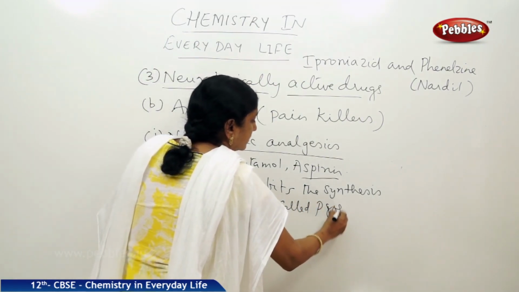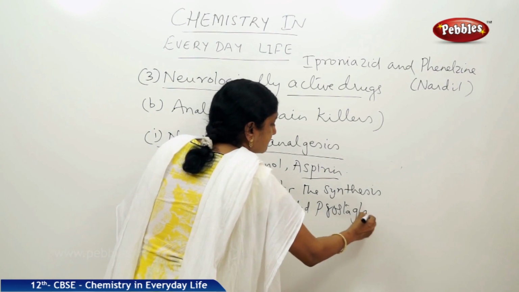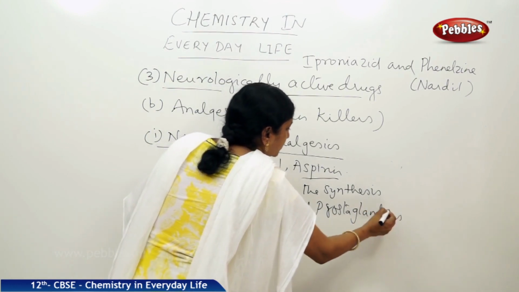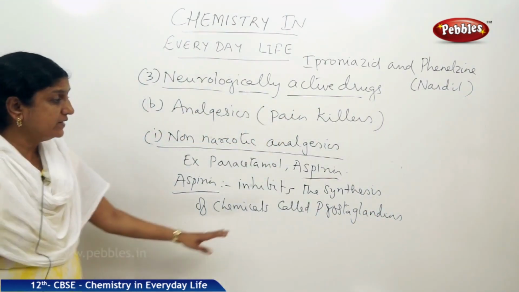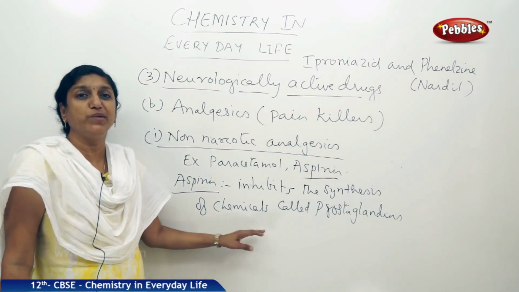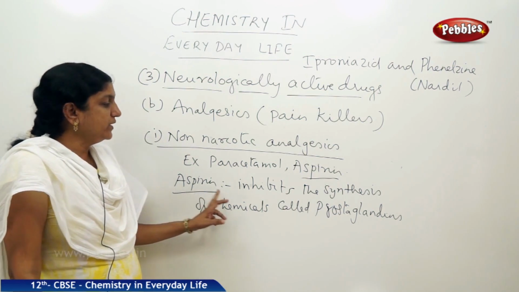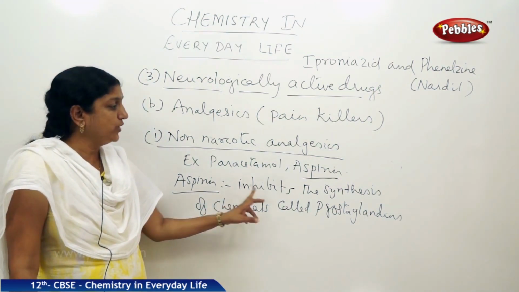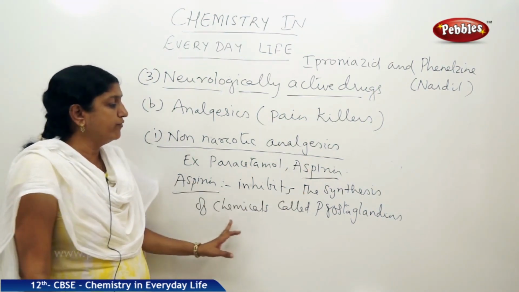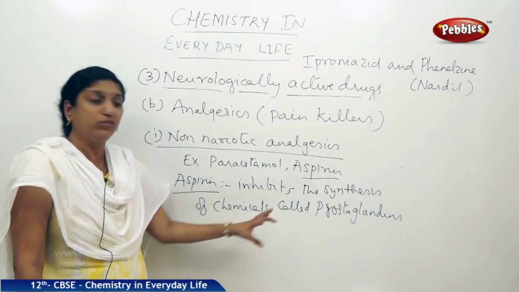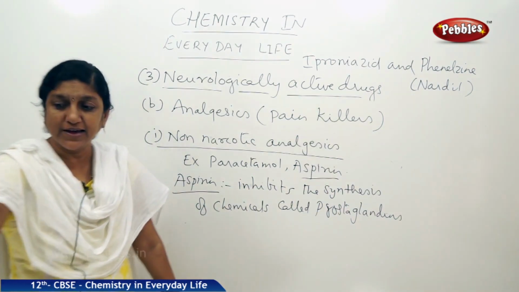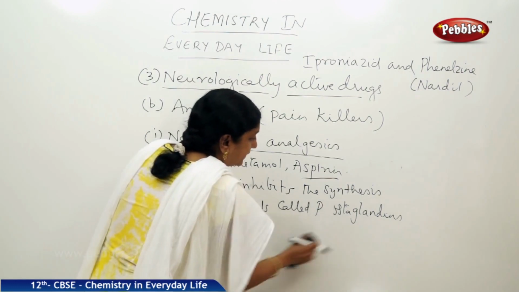Now, what are these prostaglandin chemicals? These are responsible for inflammation of the tissues and pain. So, aspirin is a drug which is designed to inhibit the synthesis of these chemicals, which are collectively called prostaglandins.